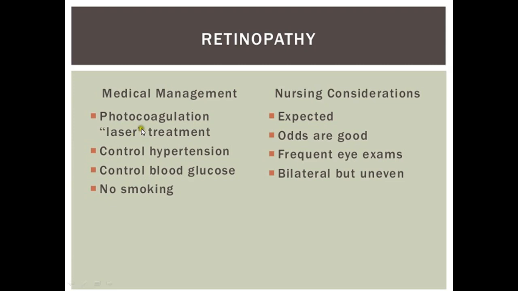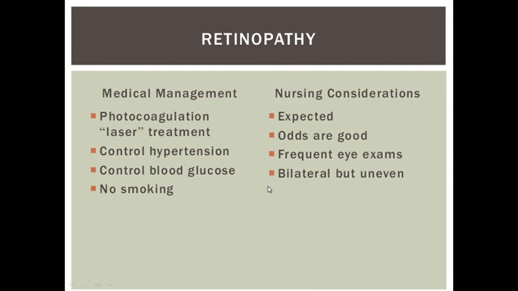So for medical management, we can do photocoagulation, laser treatment, control the hypertension, control blood glucose, and there should be no smoking. By treating, the odds are good, patients can improve. Patients require frequent eye examination.